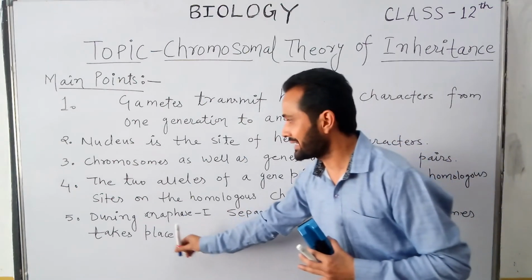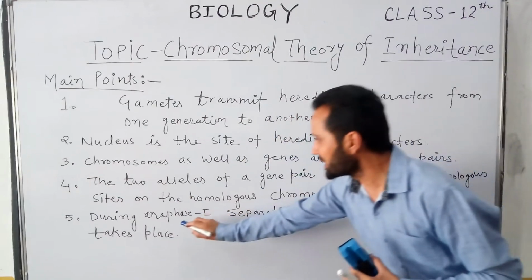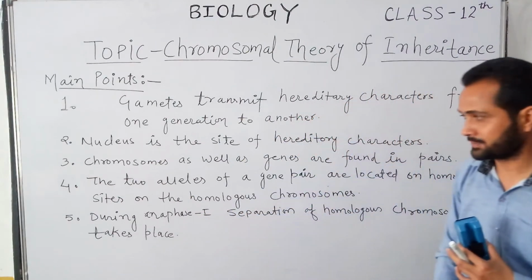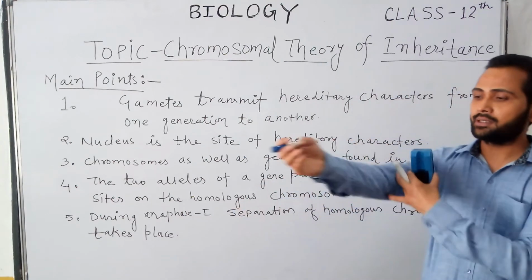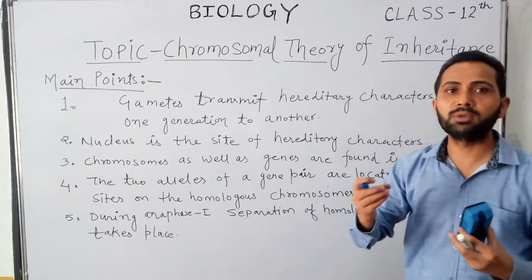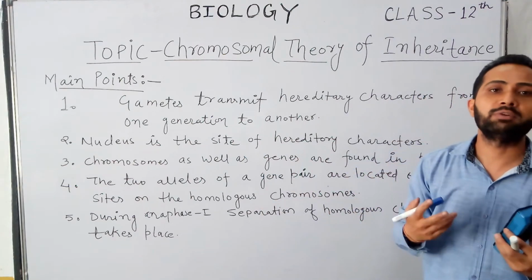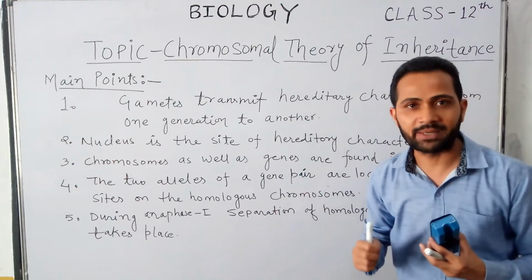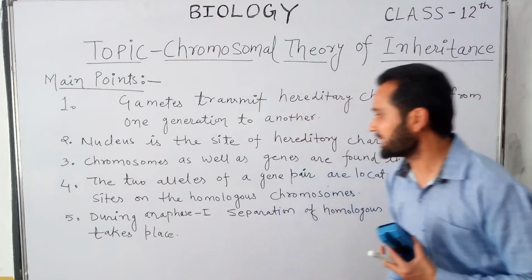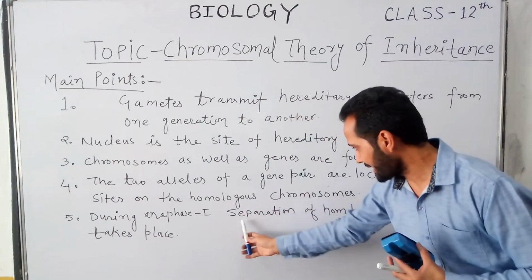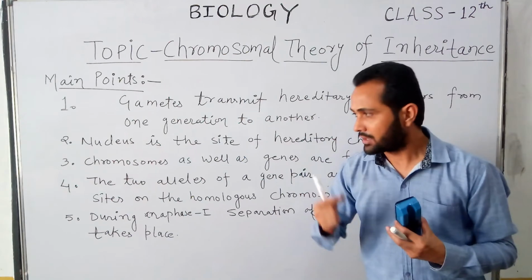The last and important point of the chromosomal theory is that during anaphase 1, what is anaphase? It is one of the phases of meiotic cell division. Meiotic cell division is that type of cell division in which reductional division takes place and gamete formation takes place. So during anaphase, separation of homologous chromosomes takes place.